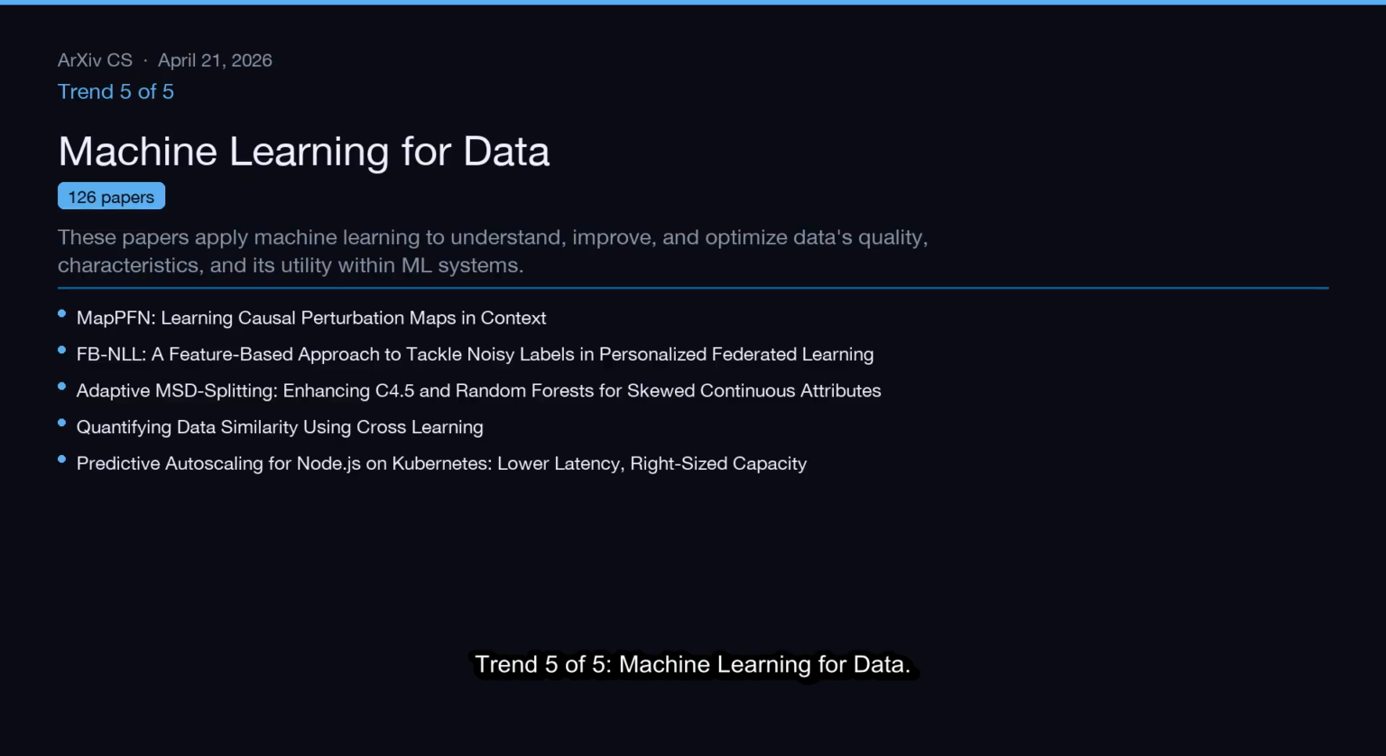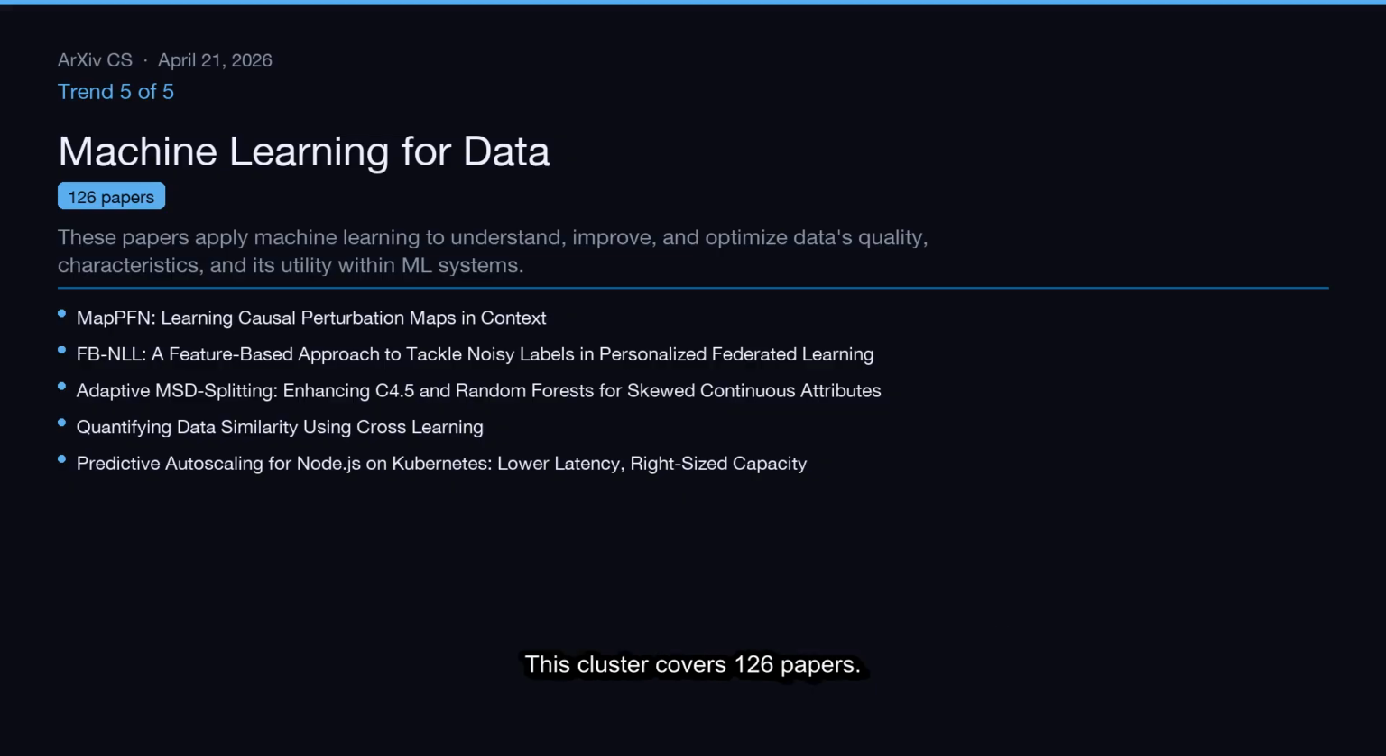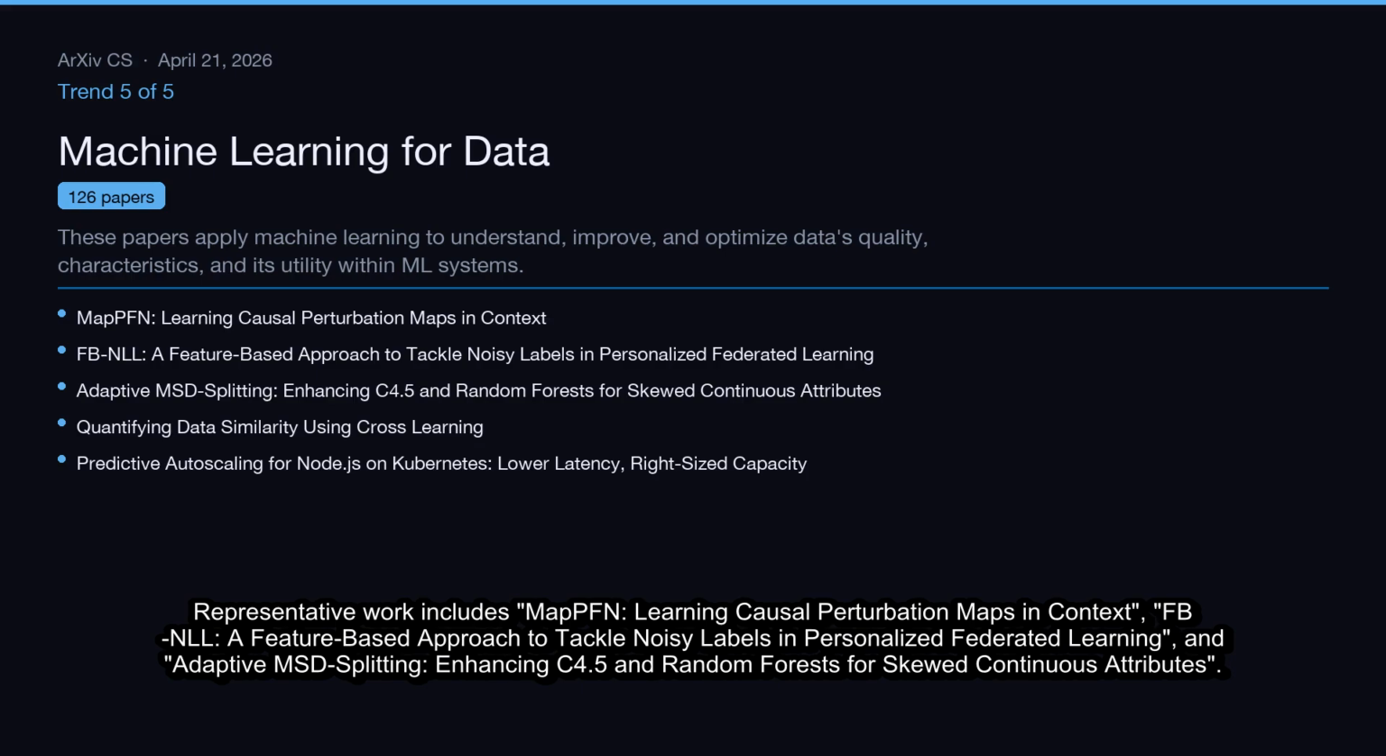Trend 5 of 5, Machine Learning for Data. These papers apply machine learning to understand, improve, and optimize data's quality, characteristics, and its utility within ML systems. This cluster covers 126 papers. Representative work includes MapPFN, learning causal perturbation maps in context, FBNLL, a feature-based approach to tackle noisy labels in personalized federated learning, and adaptive MSD splitting, enhancing C4.5 and random forest for skewed continuous attributes.